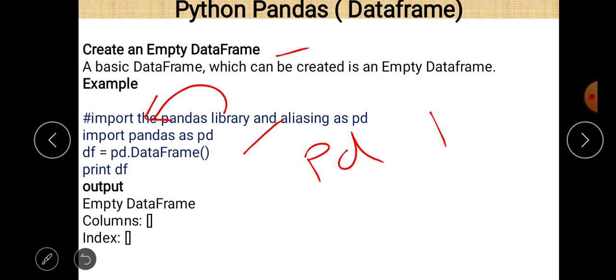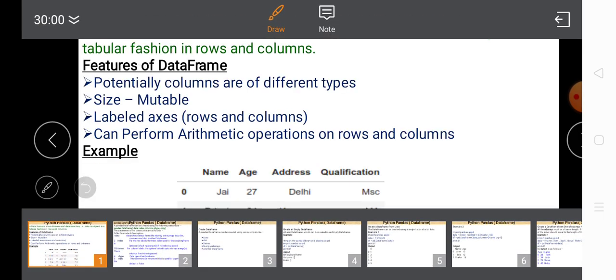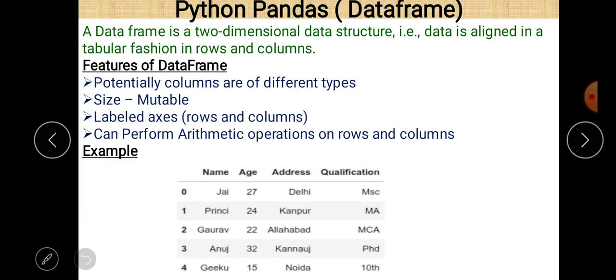You can just write p or you can just write d, but I think pd reflects pandas much better than p or just d. So it depends on you. You can give any alternative name to pandas.